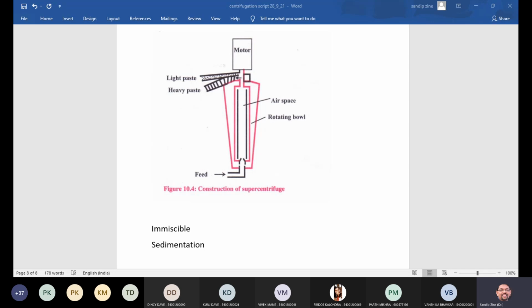During centrifugation, two liquid phases are separated according to their densities. The heavier liquid moves towards the periphery, and the lighter liquid forms an inner layer, and both the liquids ascend to the upper part of the vertical bowl, and these two layers are simultaneously removed separately from different heights through the modified outlets.